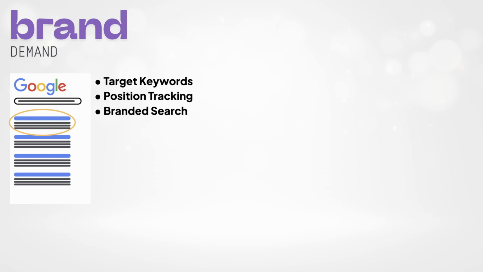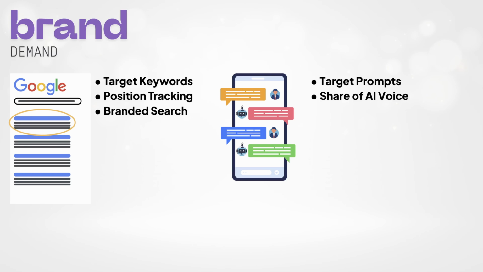So how do you measure how much people care about your brand? Well, it's different for every brand, but you need to track this data every week. First, traditional SEO isn't dead. Track your rankings for the keywords that you care about, and also track branded search demand, which is people searching for your brand's name directly. And then on the AI side, track the prompts you care about showing up in and measure your share of AI voice.